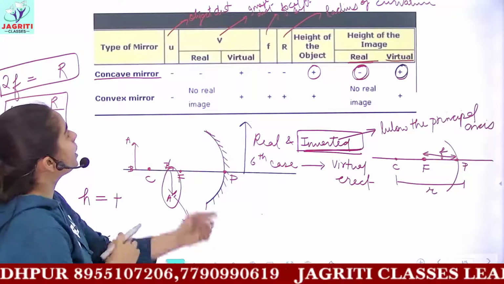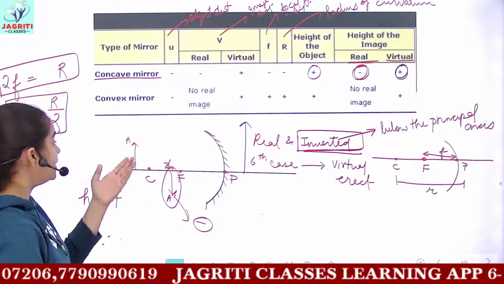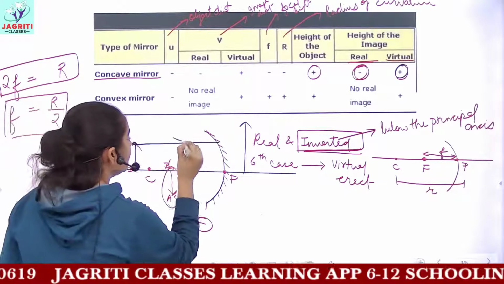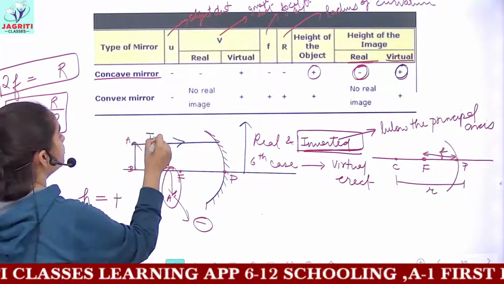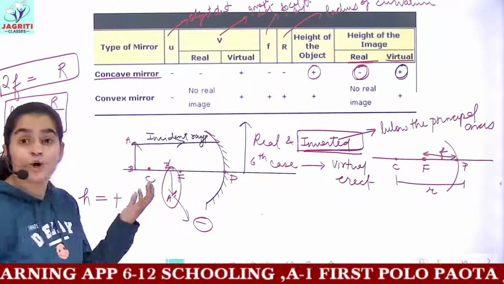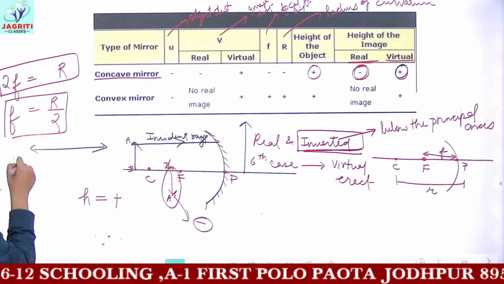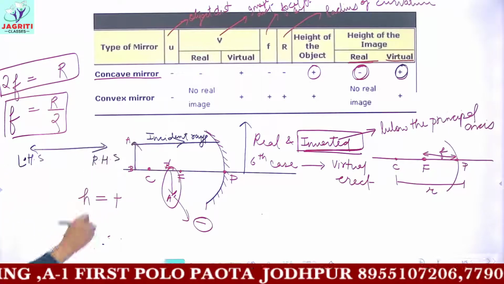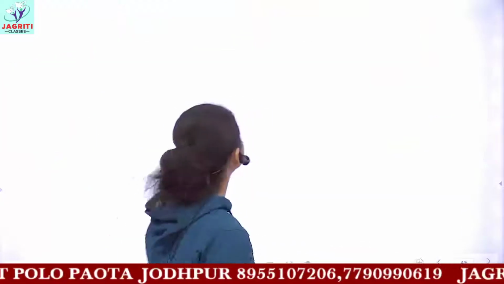Now we are talking about the object distance. Why is object distance negative here? If you place the object here, the light rays will come toward the right hand side, because we all know this is the direction of incident rays, the incident light rays coming from the object. So the incident light direction we always consider to be left to right, and this direction to be right hand side. As you can see in the diagram, or let's make one more diagram.